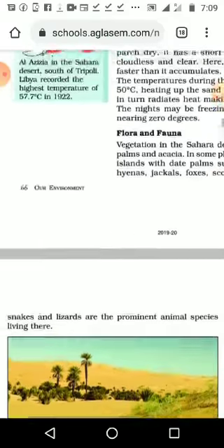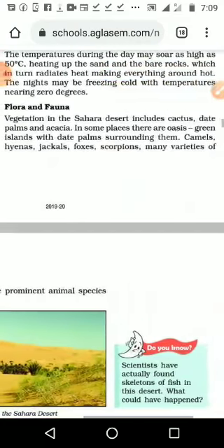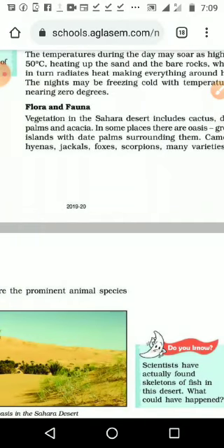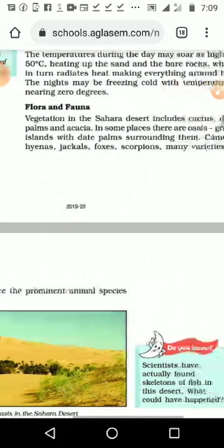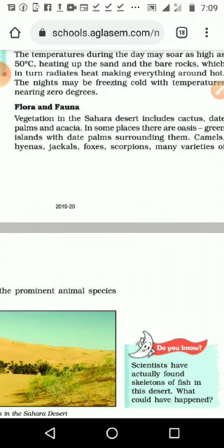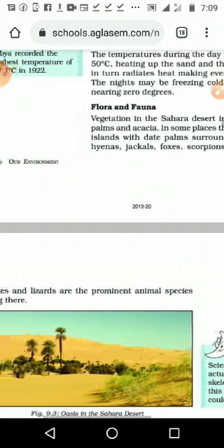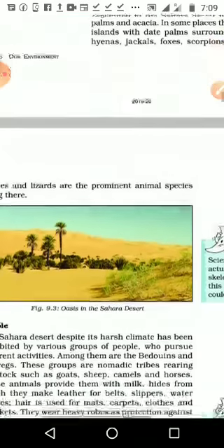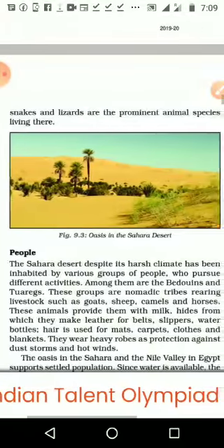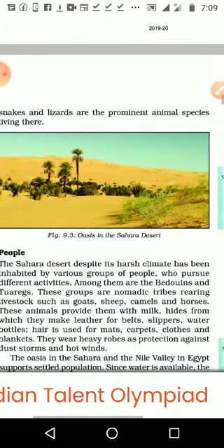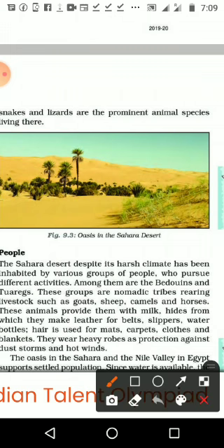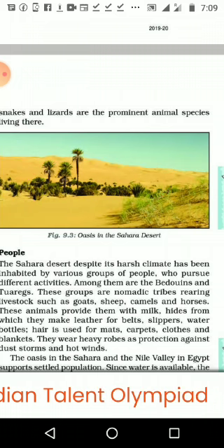Which animal can cope with this hot and cold? Because in night time it is coming to 0° and daytime it is reaching 50°. So, adjusting with these two extreme climates, which animals or plants can cope with that? They can only live there in Sahara Desert. And this is an oasis of the Sahara Desert, greenish, in green color in desert area, and here we can see where they live, we can see the date palms especially.